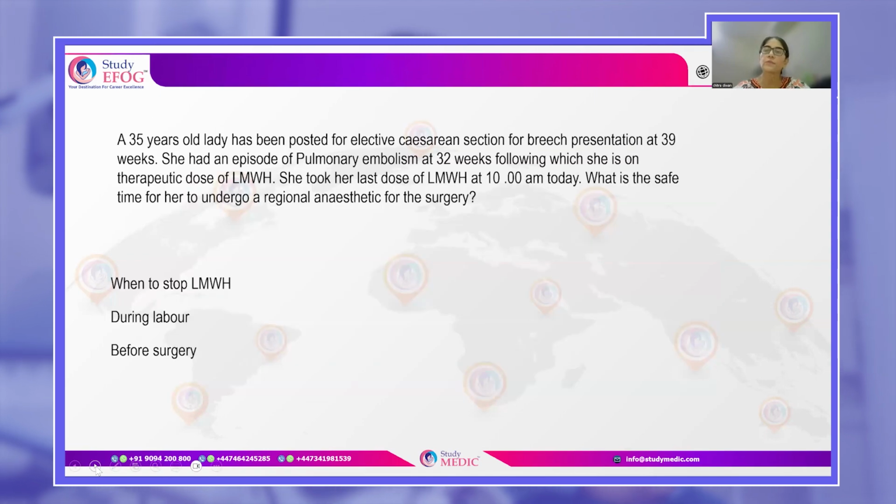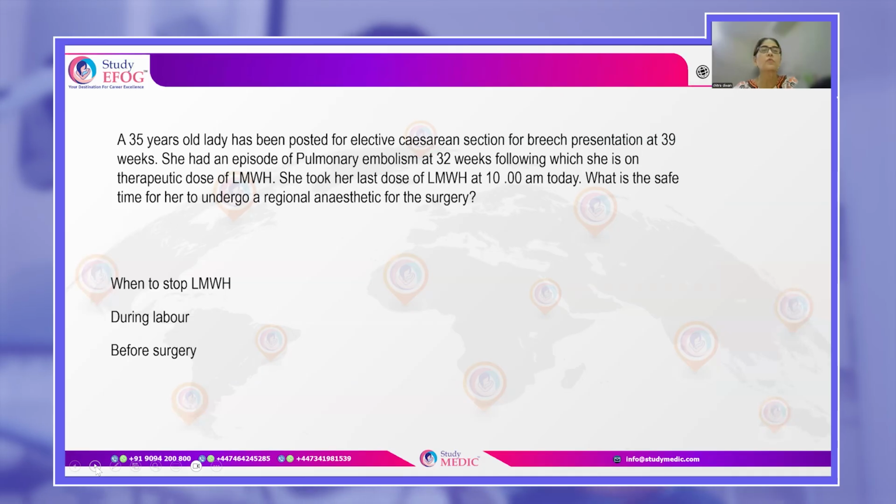Now, another question is, when will you stop low molecular weight heparin? So you have this woman, she had an episode of pulmonary embolism at 32 weeks of her pregnancy. She is on a therapeutic dose of low molecular weight heparin, and she is posted for an elective cesarean section at 39 weeks of pregnancy. Today, in the morning at 10 a.m., she has taken her last dose of therapeutic low molecular weight heparin.